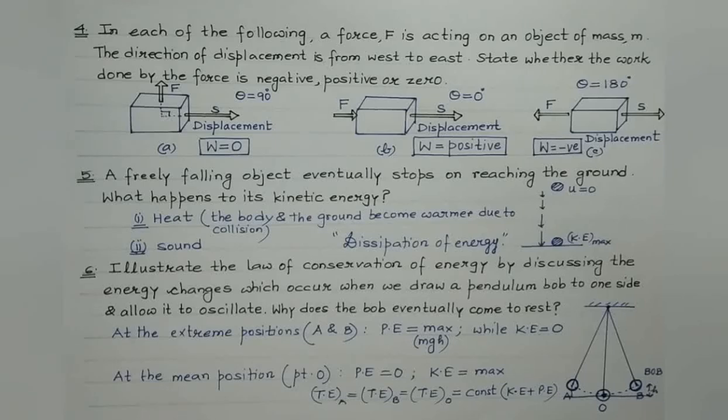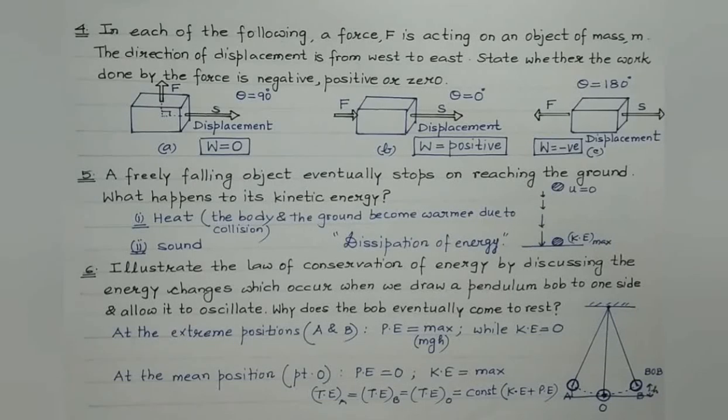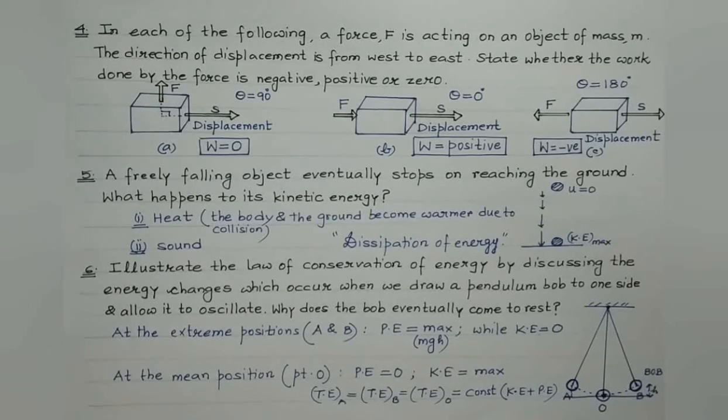This is the main reason why the bob eventually comes to rest. And in case, students, air is assumed to be not present, in case of vacuum or free space where there is no air, then the bob would have oscillated indefinitely. It would keep on oscillating for indefinite period. It would never come to rest in case air resistance is considered to be negligible and all the other conditions are considered to be ideal ones. Right? So students, in this session we have discussed these 6 additional questions which were very important.